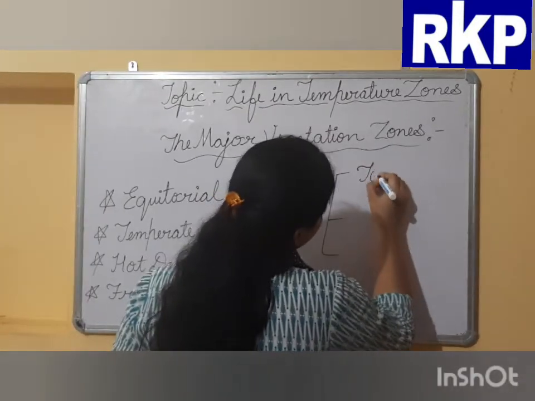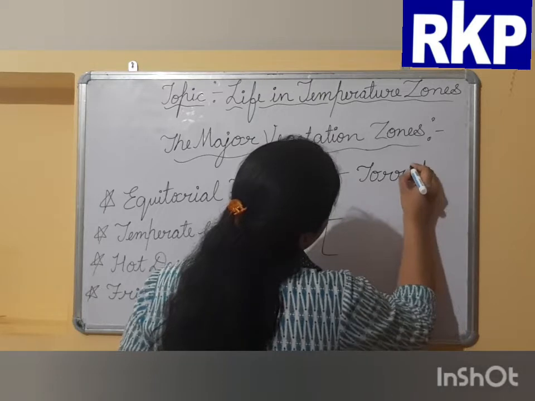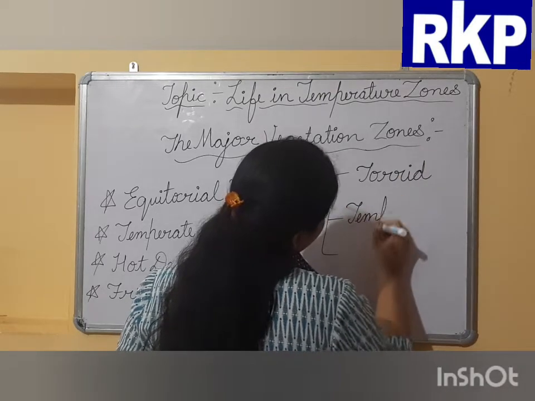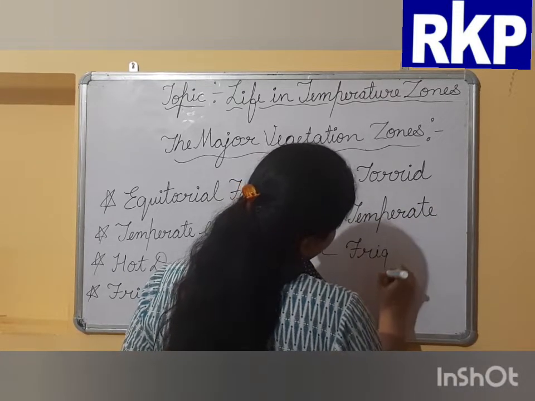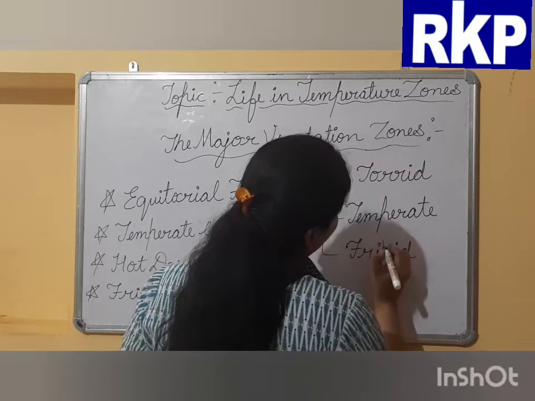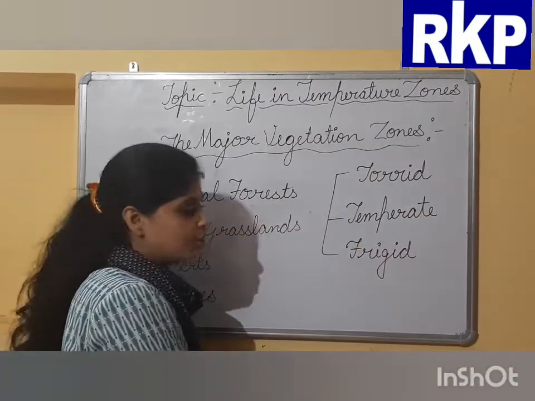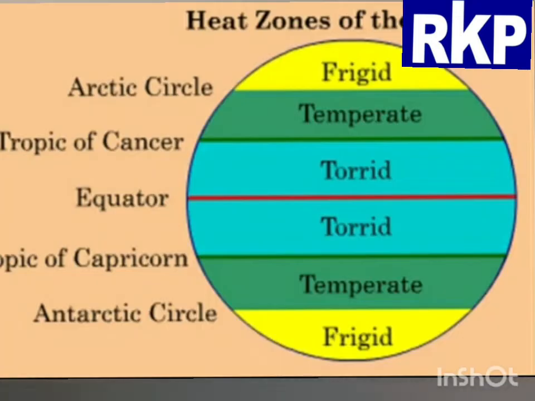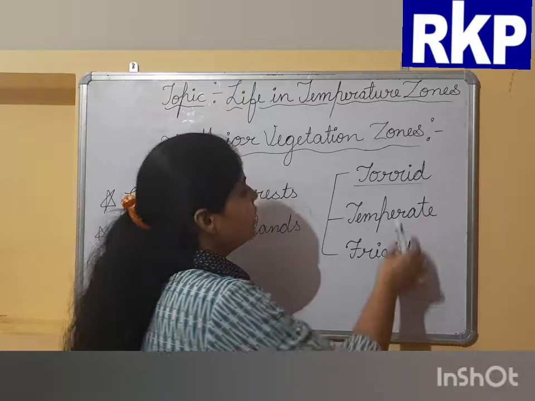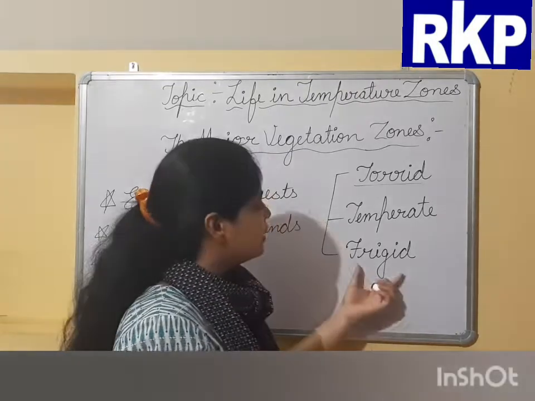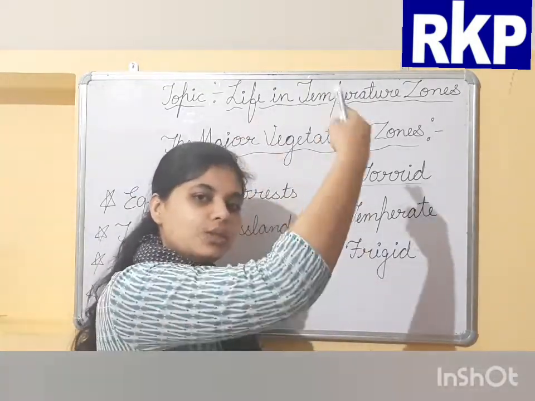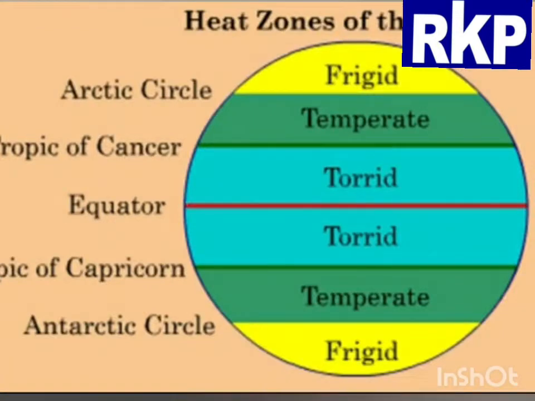That is torrid. Second one is temperate. And third one is frigid. So as you know, the extent of all the 3 temperature zones: torrid is from Tropic of Cancer to Tropic of Capricorn. Temperate is Tropic of Cancer to Arctic Circle in the north, and Tropic of Capricorn to Antarctic Circle in the south. Frigid is between Arctic Circle and the North Pole, and on the south side Antarctic Circle to the South Pole.